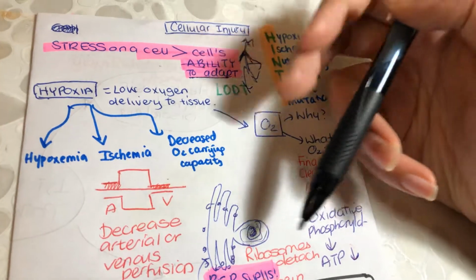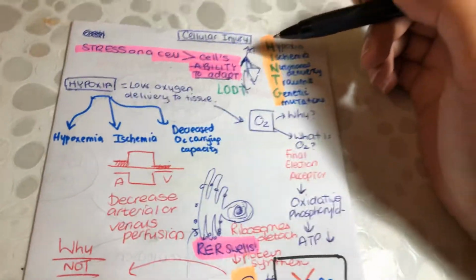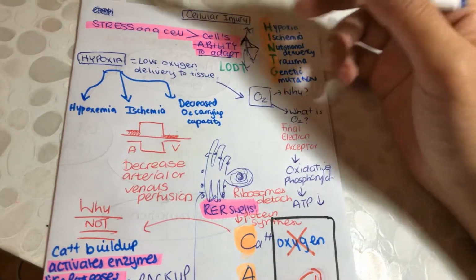You have two types of cellular injury: reversible, which means that you can reverse the effects of it, or irreversible injury. And with irreversible injury, that's what can lead to cell death, aka necrosis.